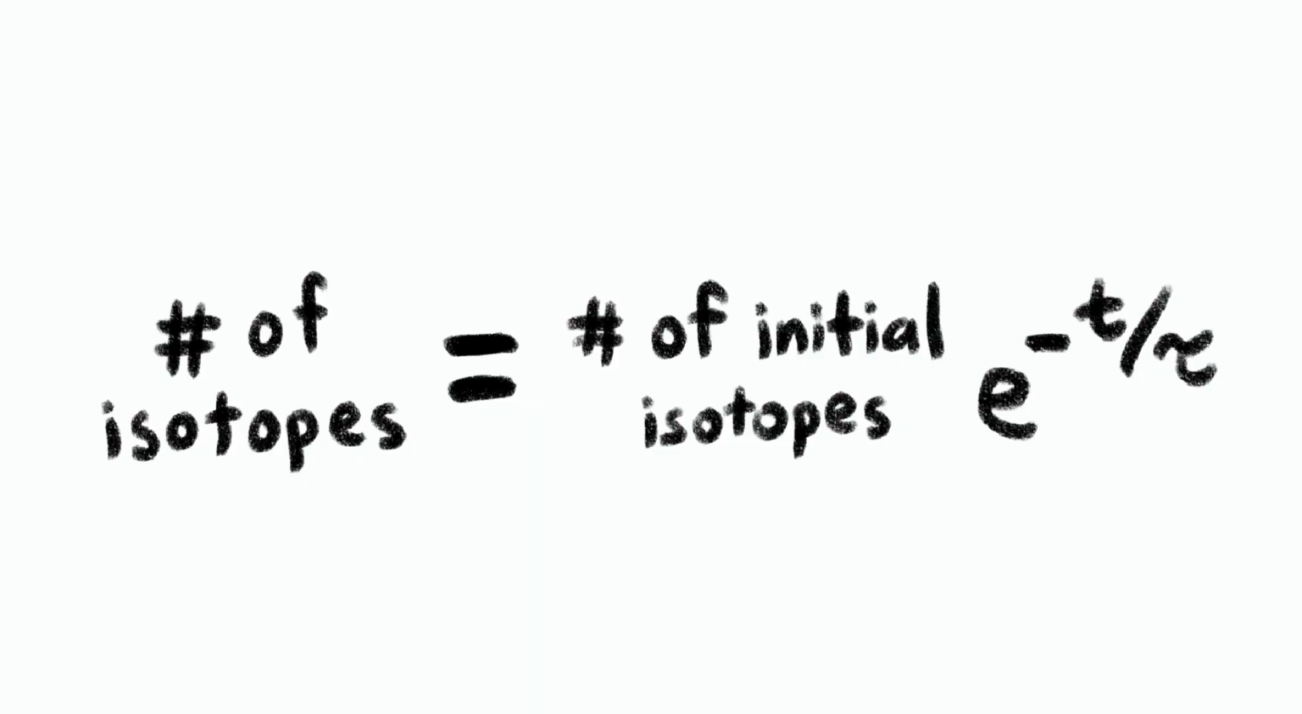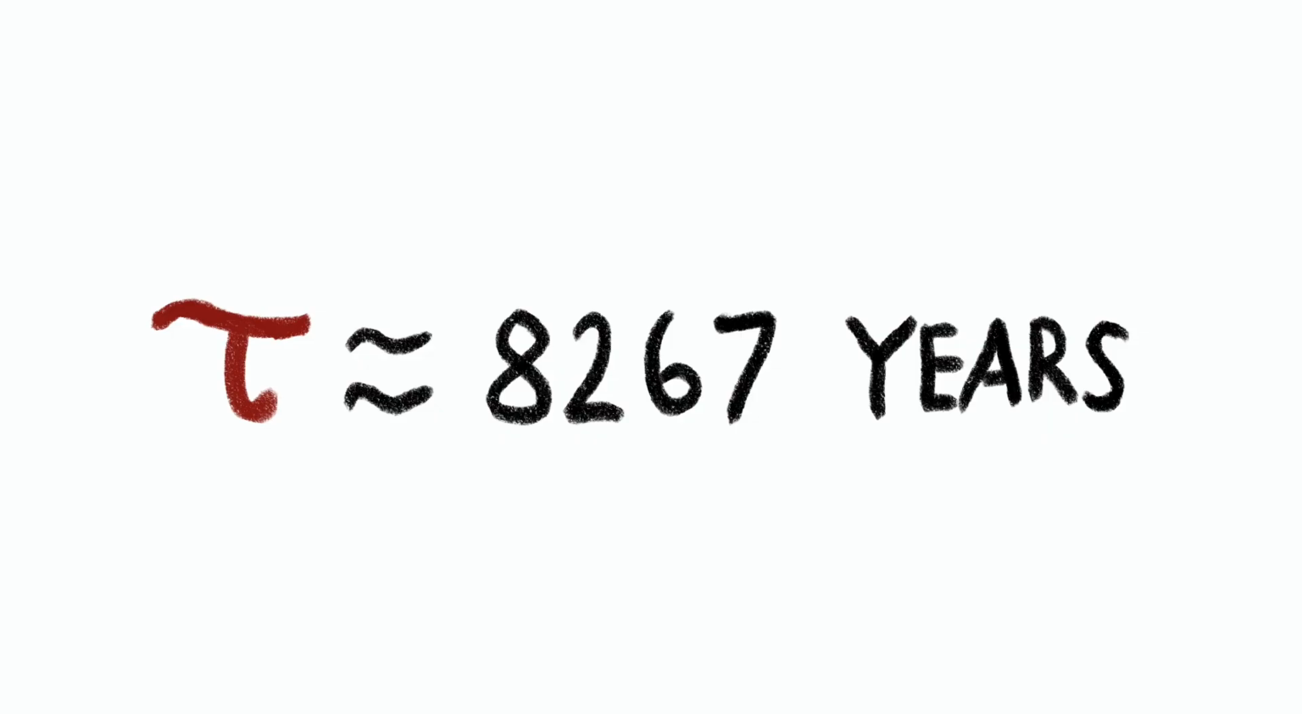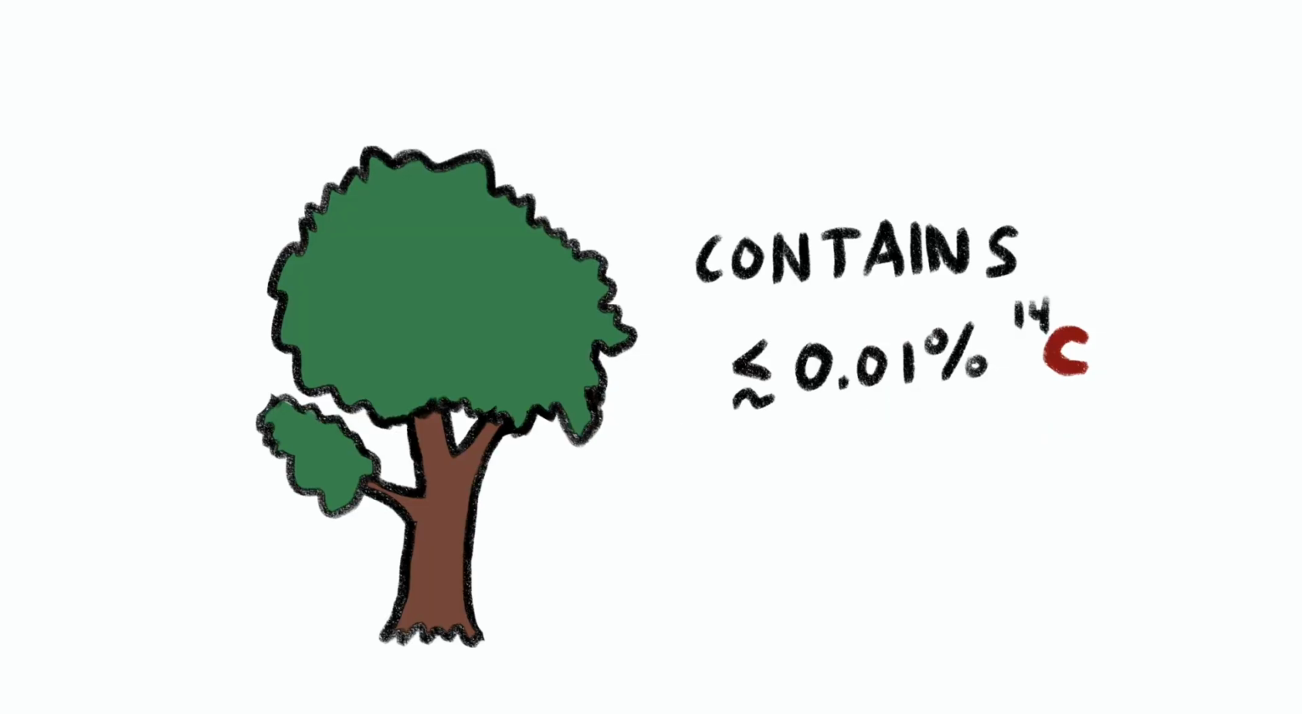An isotope is an atom with a different number of neutrons, possibly becoming unstable, and the weak radioactive force begins emitting radiation until the isotope decays into a stable state. The rate at which radioactive decay occurs is exponential, given by this equation, where tau is the mean lifetime. For carbon-14, this is around 8,267 years. Most organic organisms contain some amount of carbon-14, as it is naturally produced in the atmosphere due to interactions with cosmic rays and nitrogen.